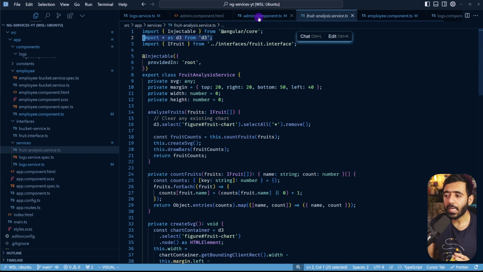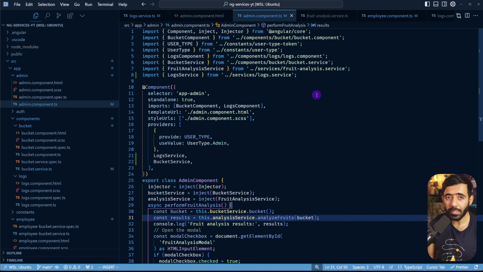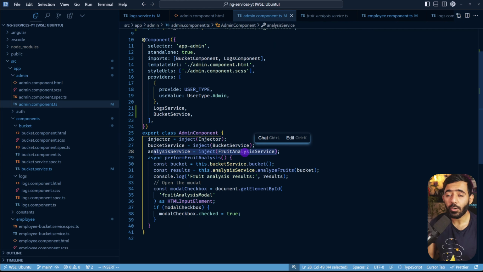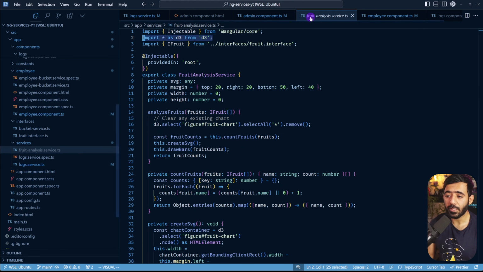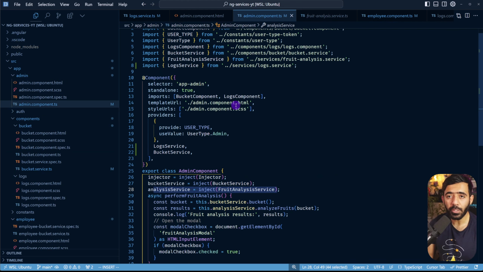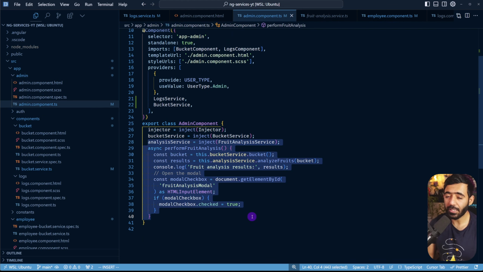So what happens is, as soon as the user goes to this admin component route or admin page, we can see that we are injecting the fruit analysis service. Since we are already injecting it, it goes to this file and loads it. And since this file is dependent on D3, it also loads D3.js as well. So that's why we don't want to automatically load this fruit analysis service when the user goes to this component. But with this usage, it's actually going to happen this way.